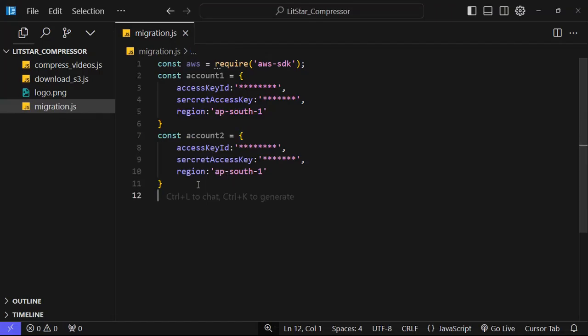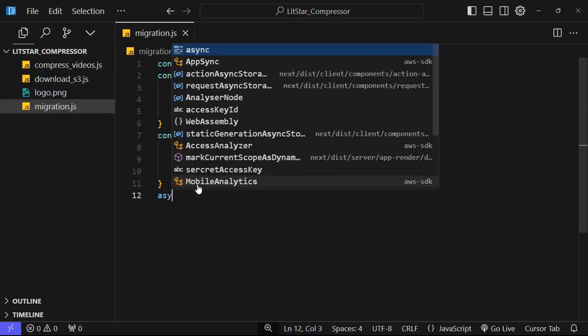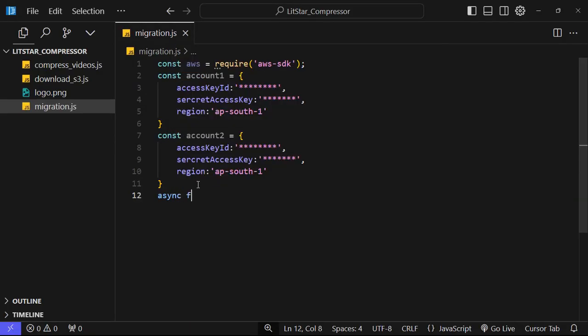Now here we will create one async function. I am naming it copyS3Bucket, and you can write any name on your own.